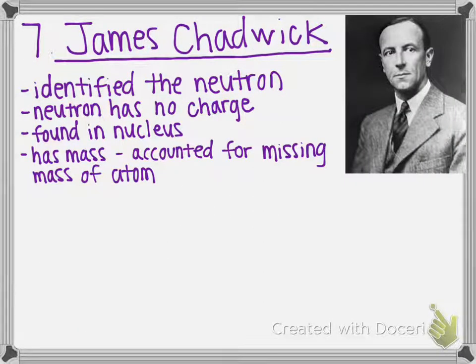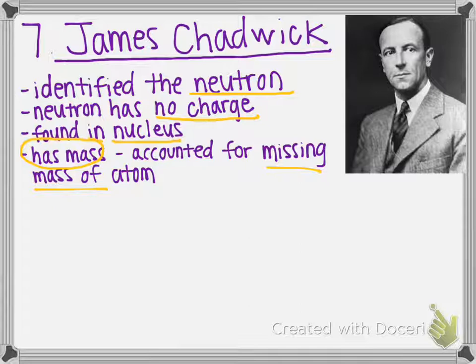And our last scientist is James Chadwick. He identified the neutron. And he discovered, or he said, that the neutron has no charge. He said that the neutron is found in the nucleus, and it has mass. This was a huge discovery. So they knew that the proton had mass, and they could see how much the nucleus weighed, but they did not know where the missing mass was.